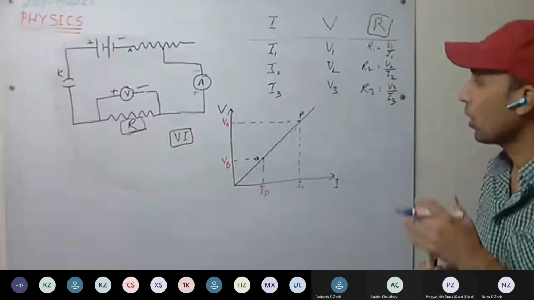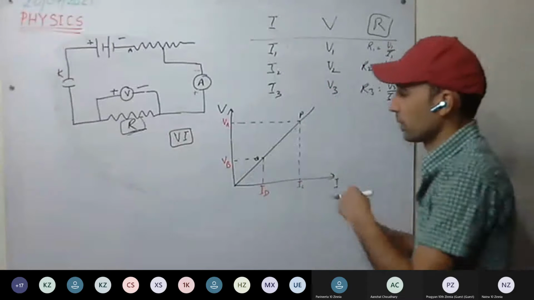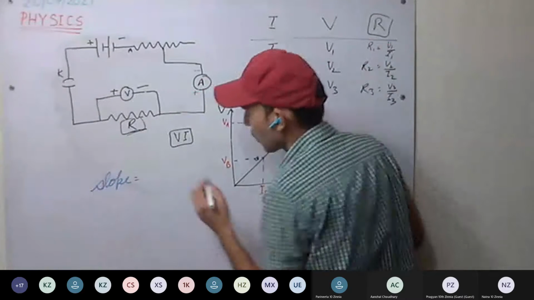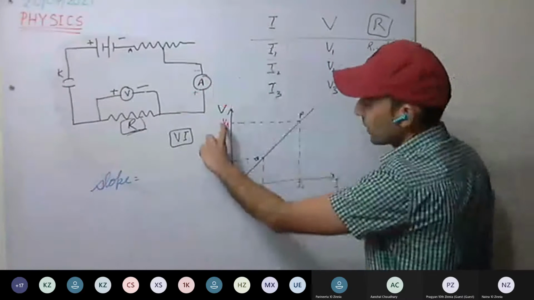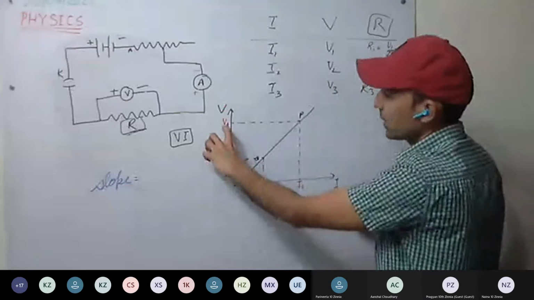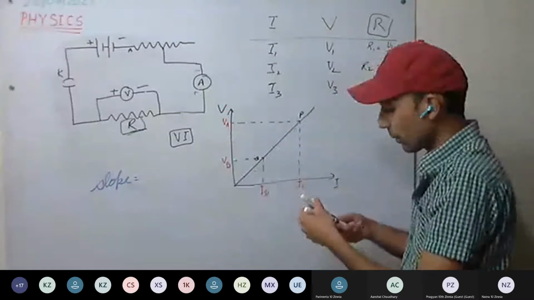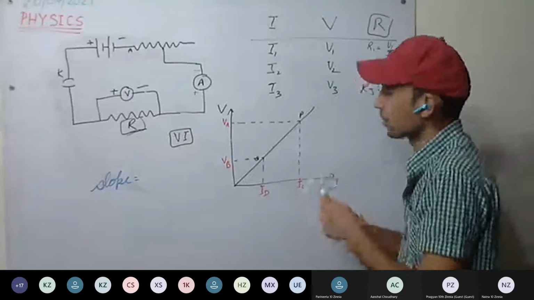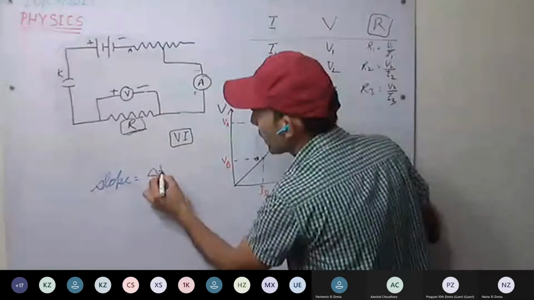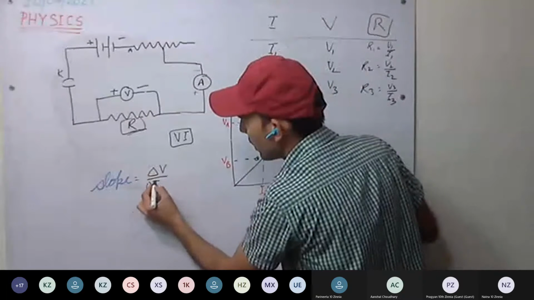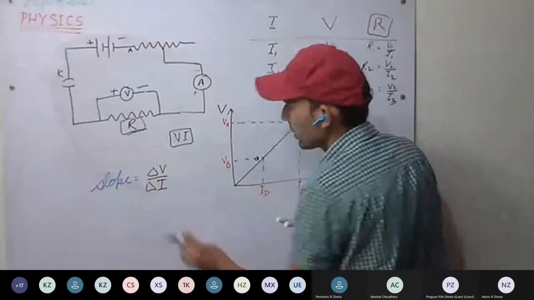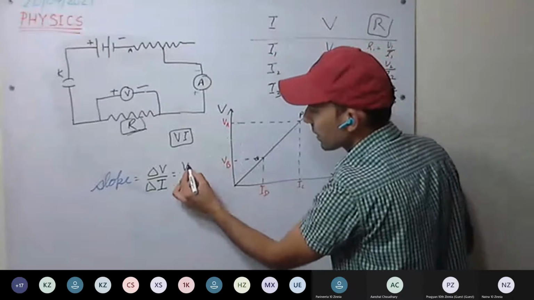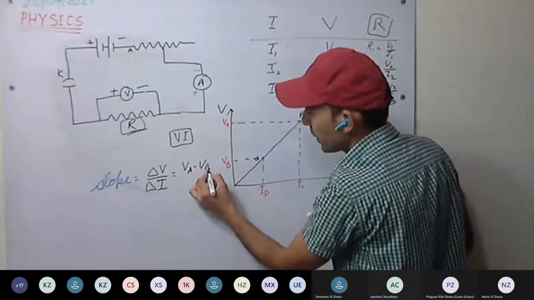Now we have to calculate the slope. So how to calculate the slope? Slope is equal to this intercept divided by this intercept, that is, delta V divided by delta I. Delta V is VA minus VB.